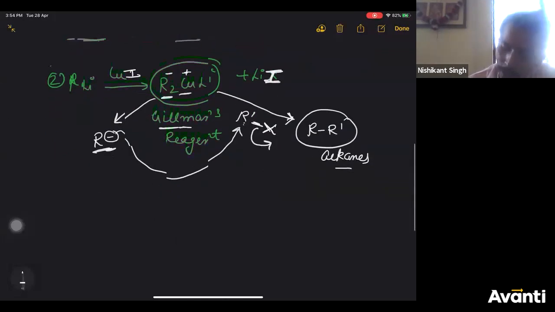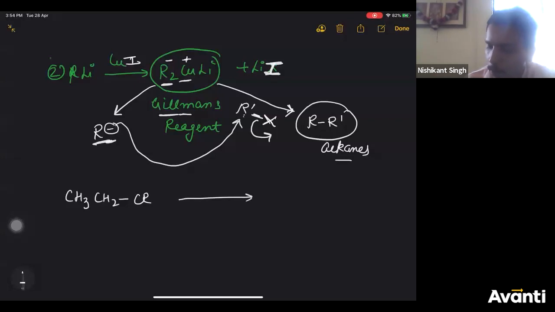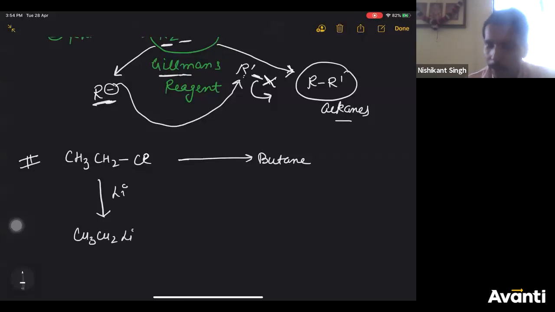So in this whole process, let's say you want to convert ethyl chloride to butane. So what you'll do is you'll first treat it with Li. You'll get CH3CH2Li, right?